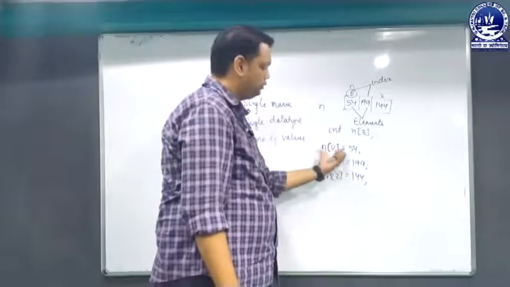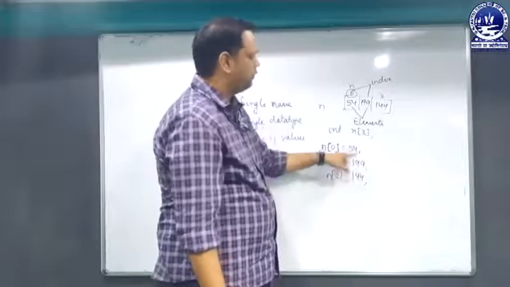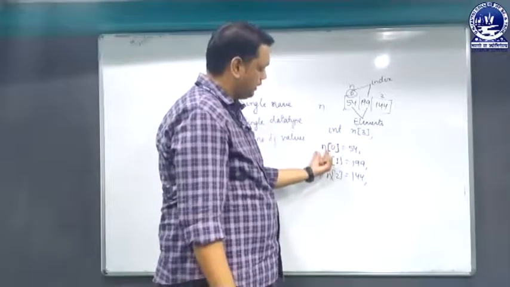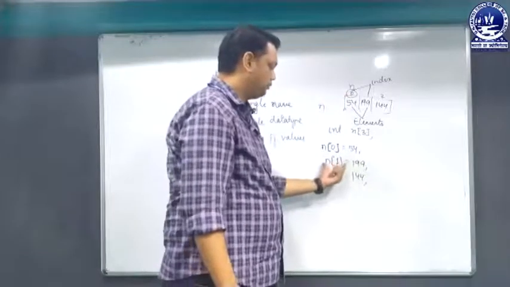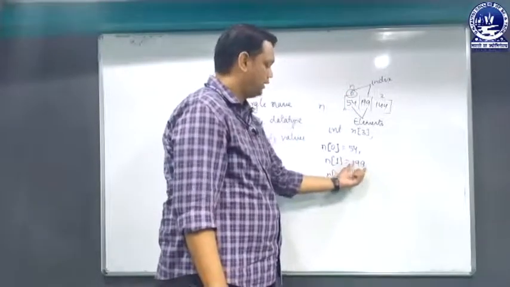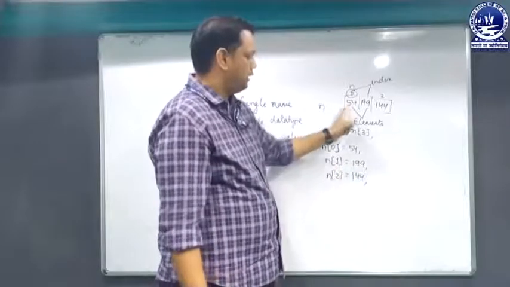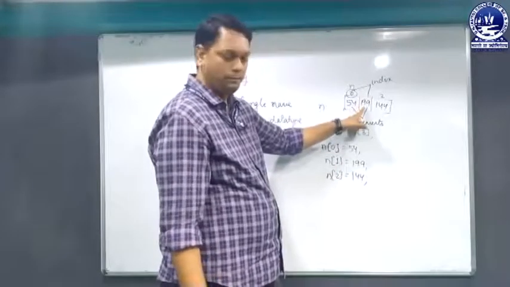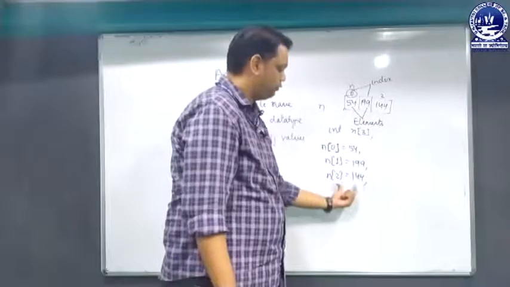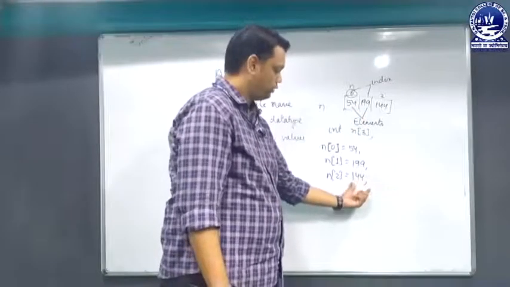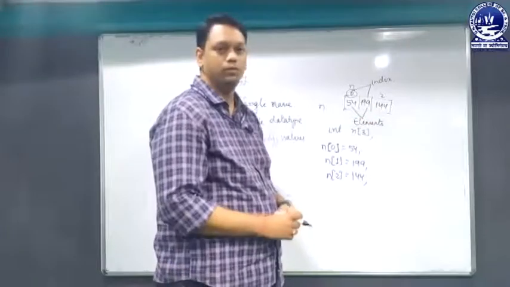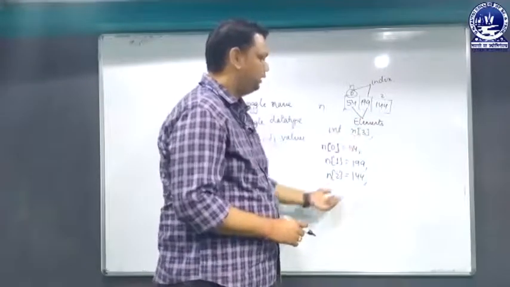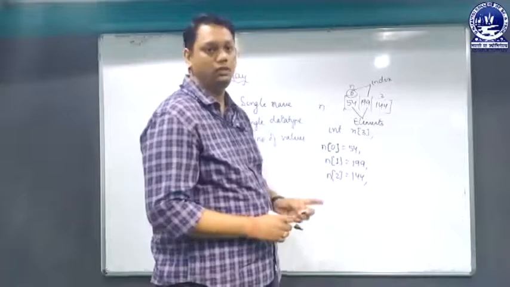When I write n[0] = 54, 54 will be stored in the n array at index 0. Similarly, when I write n[1] = 199, 199 will be stored in the n array at index 1. When I write n[2] = 144, 144 will be stored at index 2. In this way we can store the values of the array.